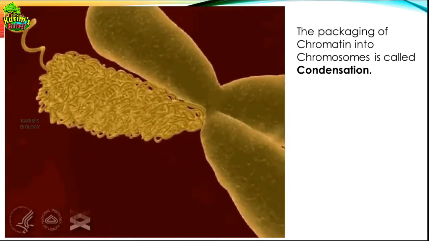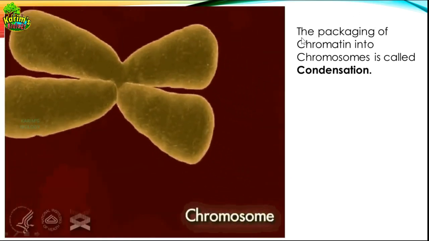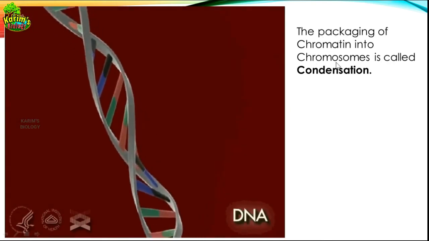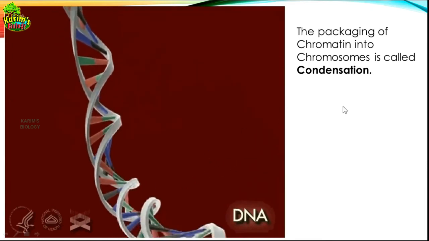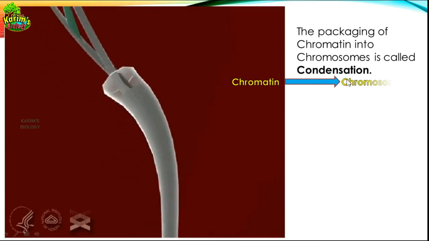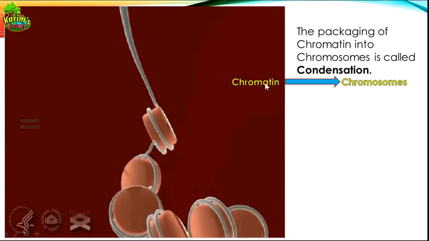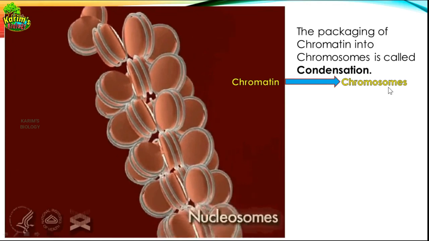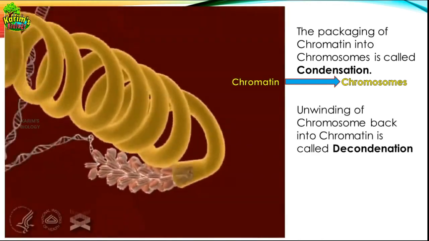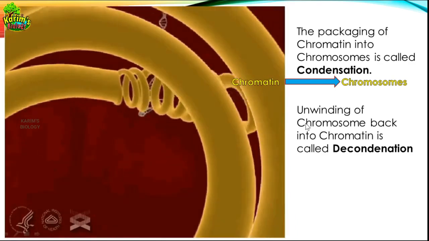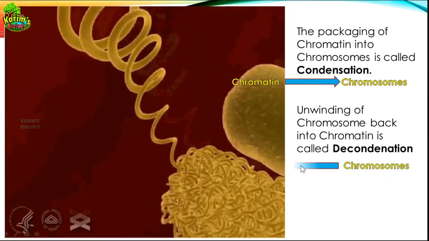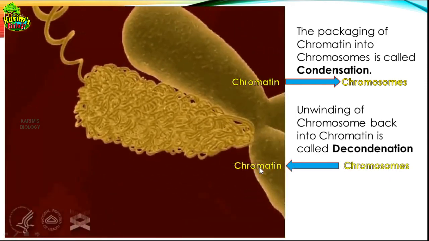So the first definition is condensation. What is condensation? Till now whatever we have seen is condensation. The packaging of chromatin into chromosomes. When the chromatin is packed into rod-like chromosomes, that is called condensation. Look at this equation. When chromatin material is turned into chromosomes, that is called condensation. Then what is decondensation? The reverse of condensation is called decondensation. What is that? Unwinding of chromosome back into chromatin. When the chromosomes turn back into chromatin, this is called decondensation.